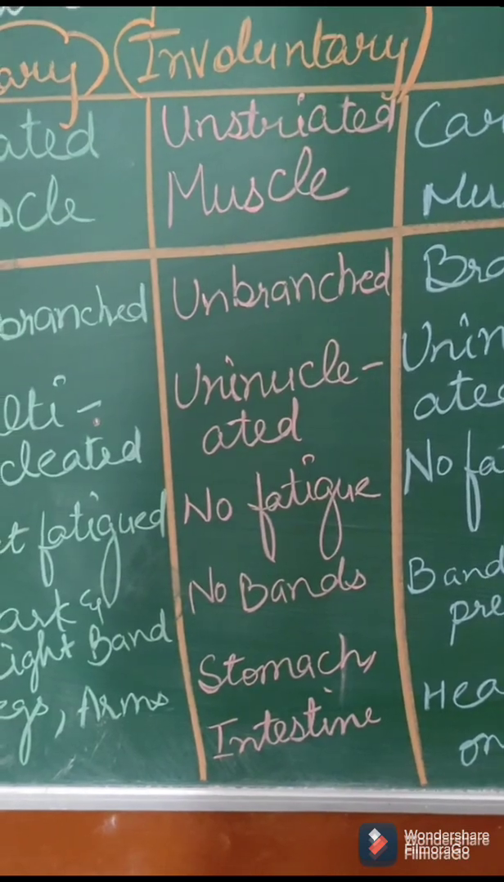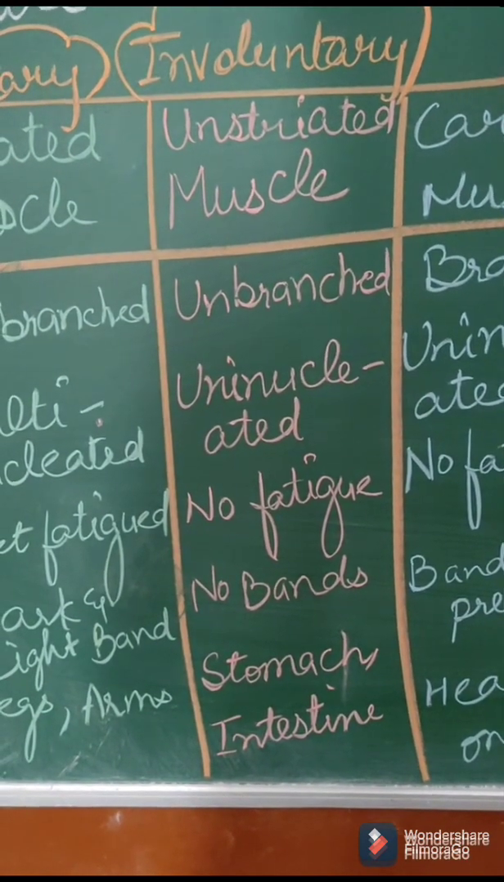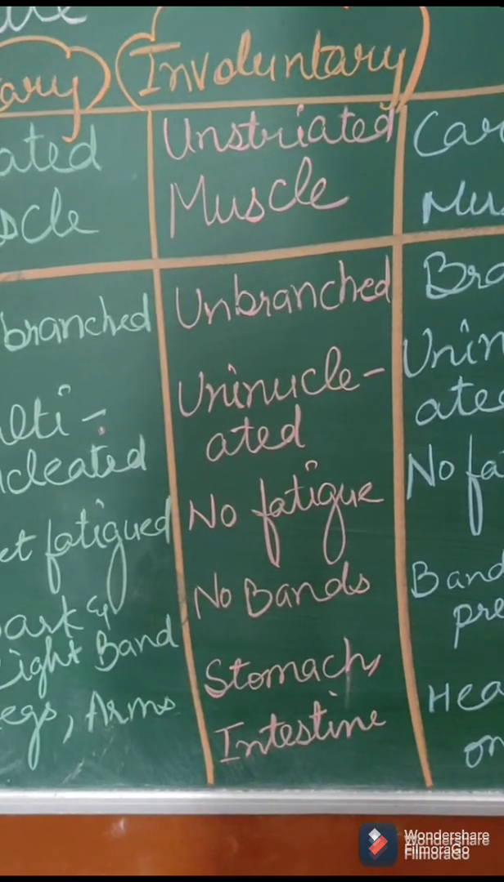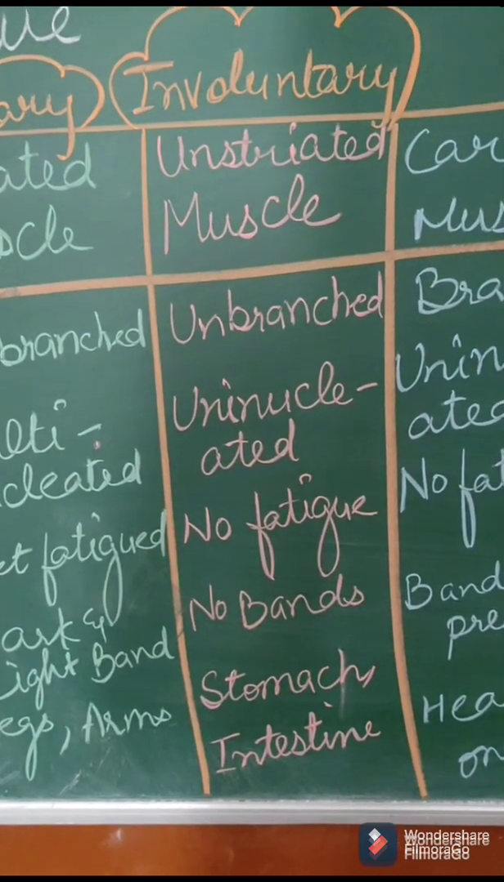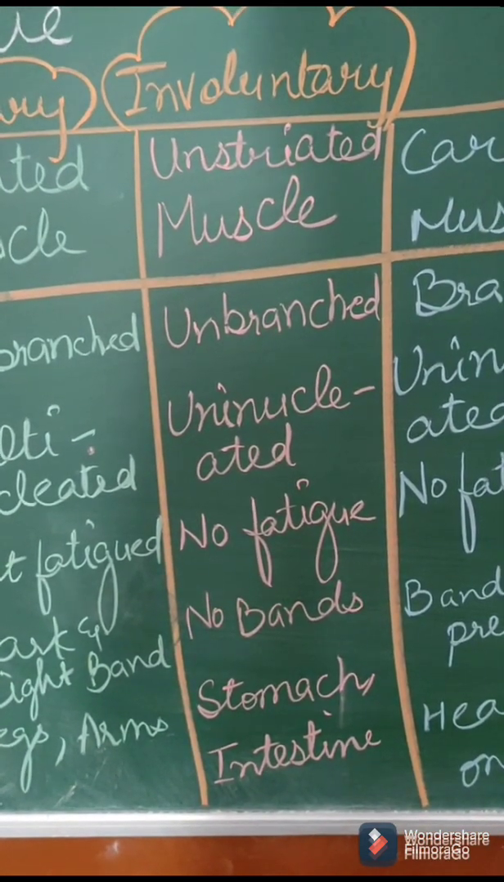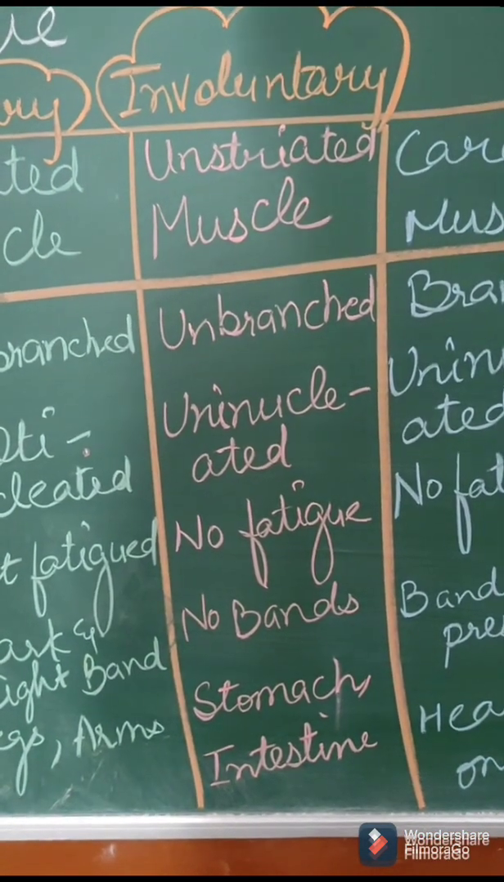Look at the example. Stomach, intestine. So these muscles are present in the walls of stomach and intestine, and these are involuntary. That means they don't work according to your will. They are continuously working without our will.